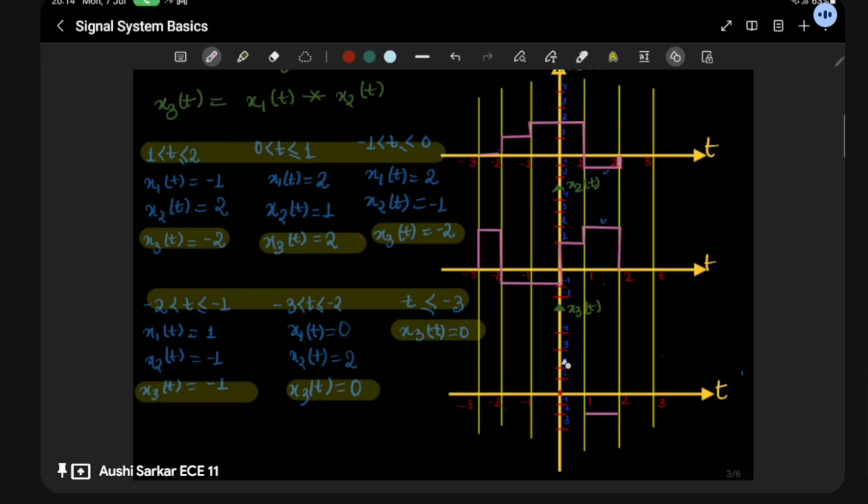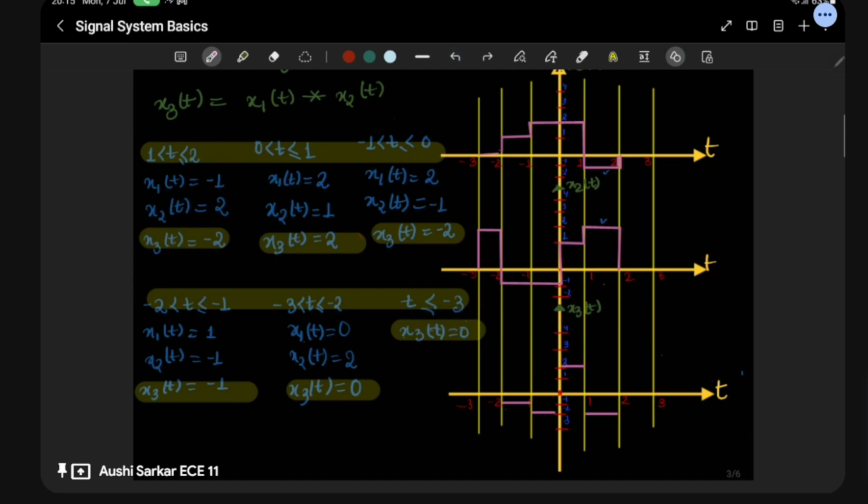Then directly 2, then again -2. Then finally we have -2 and -1, then after that 0.